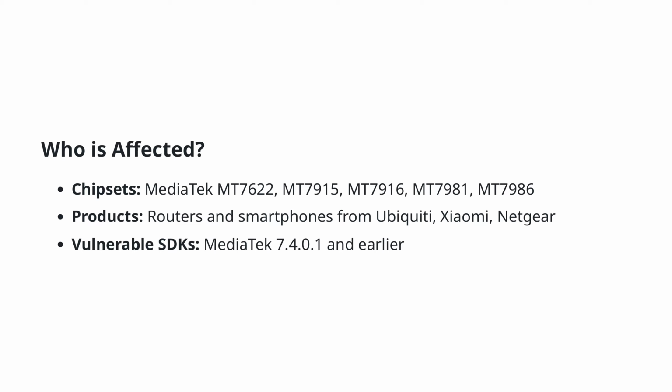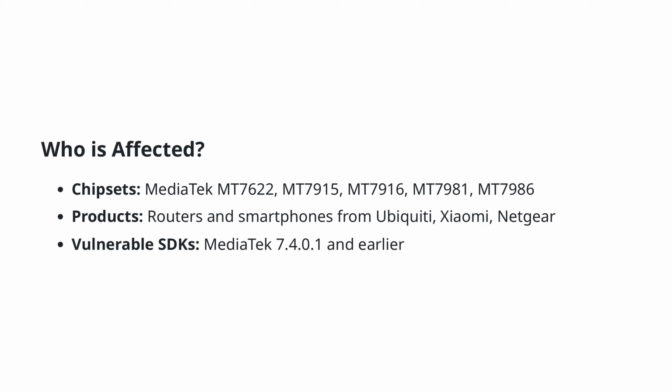This slide outlines who is impacted by the CVE-2024-20017 vulnerability. Affected are certain chipsets, specifically the MediaTek MT7622, MT7915, MT7916, MT7981, and MT7986. This vulnerability primarily affects routers and smartphones from manufacturers such as Ubiquiti, Xiaomi, and Netgear.